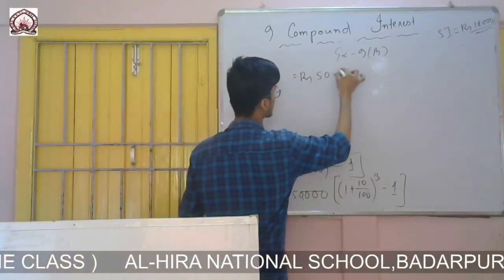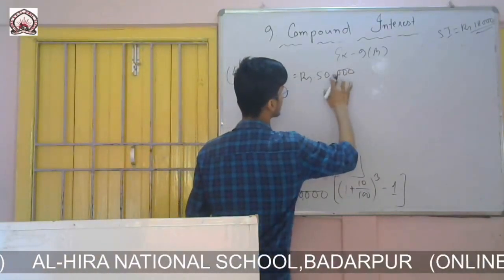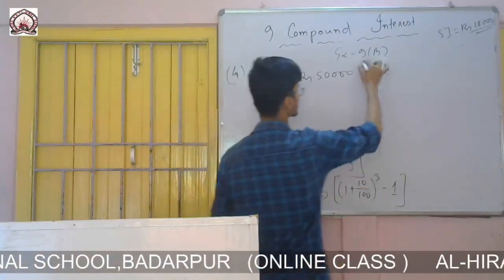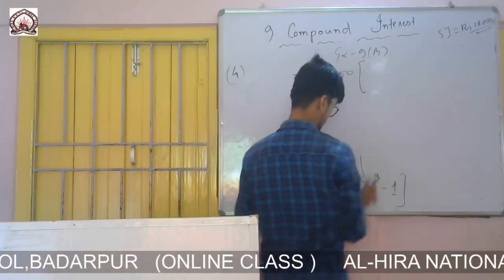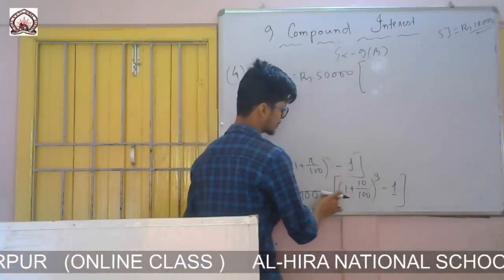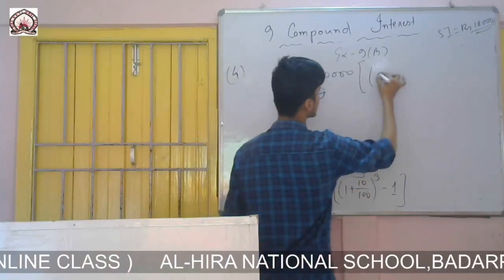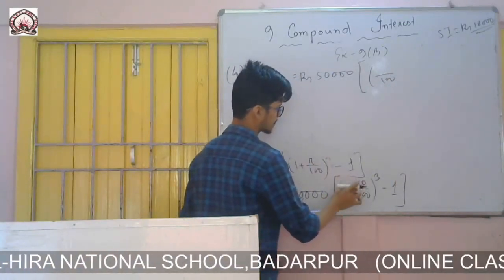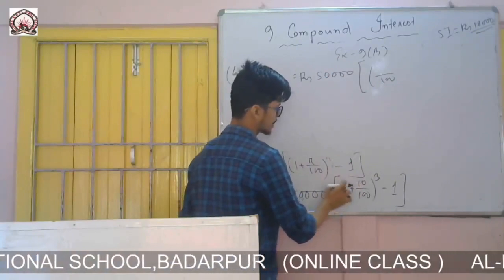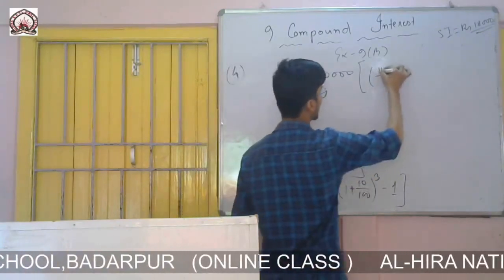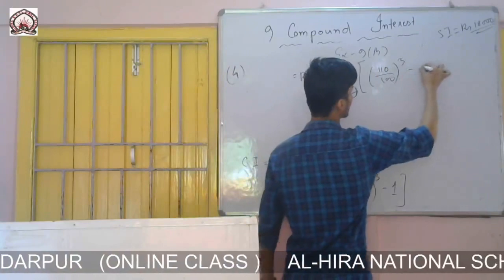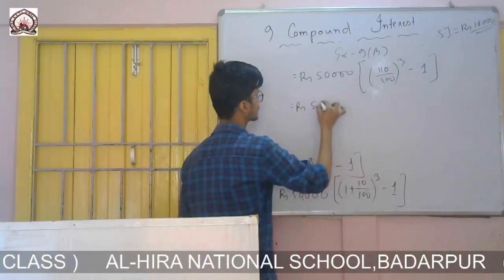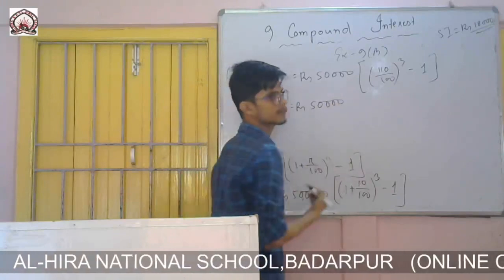Taking the LCM 100, it is 100 plus 10, that is 110 by 100, whole cube minus 1.